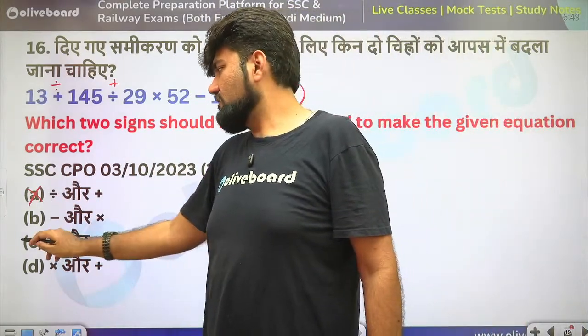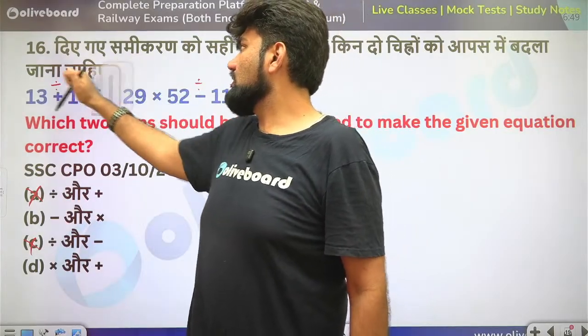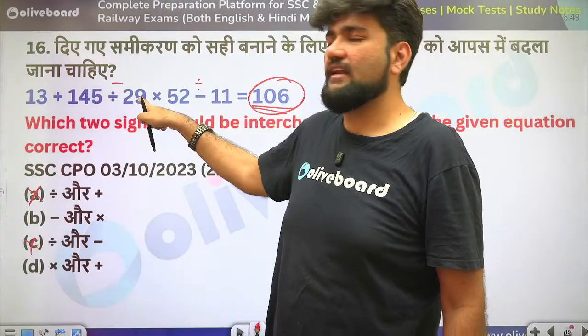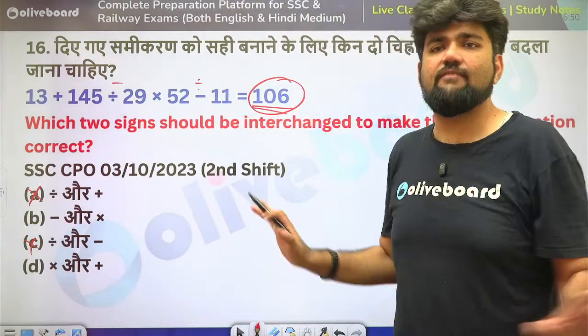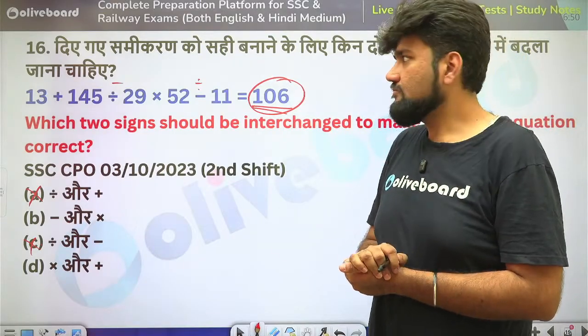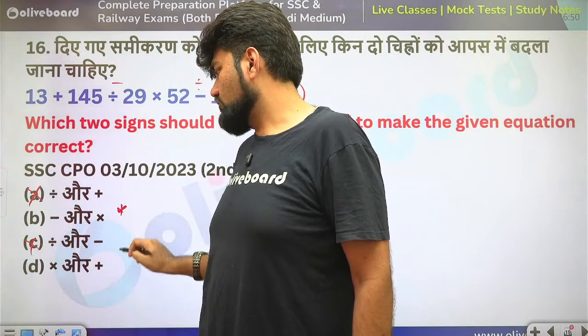Can I divide here? Divide and minus. Can I divide 52 and 11? Again, no. 11 and 29 also will not get cancelled. So this is also useless. So option A and C can never be my answer. I have eliminated them right away without solving anything. Now, I am checking two of my options, option B and option D.